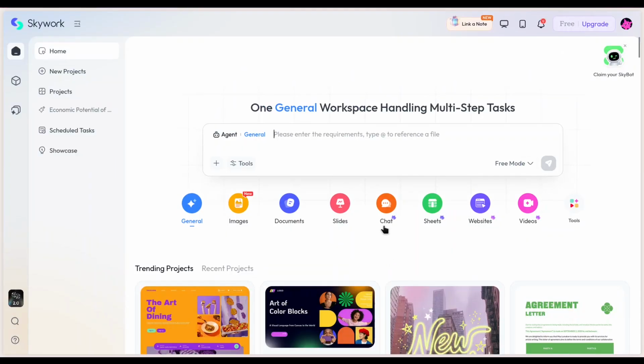To get back, these other features like chat, sheets, websites and videos you're going to be able to use after upgrading to paid services. For now we are just limited to these free features. And now I'm going to transfer you to my Windows machine in order to show you how the Skywork desktop application works.